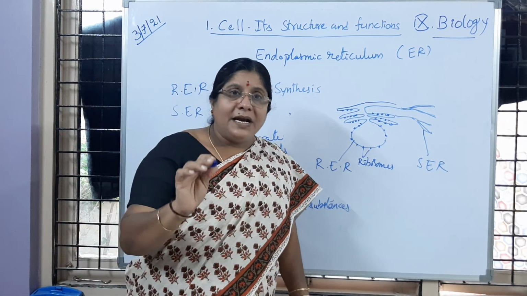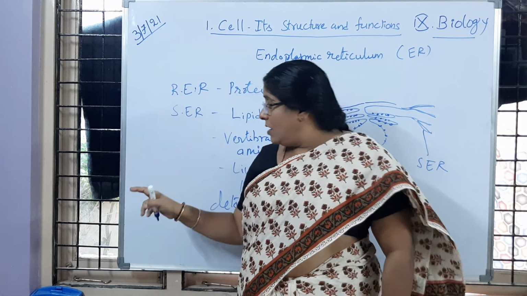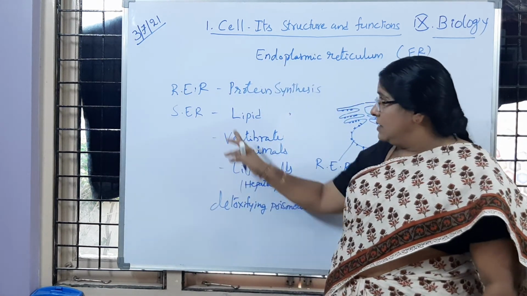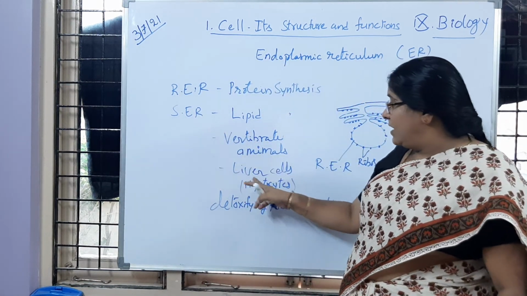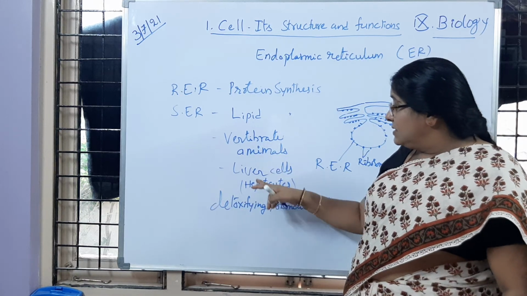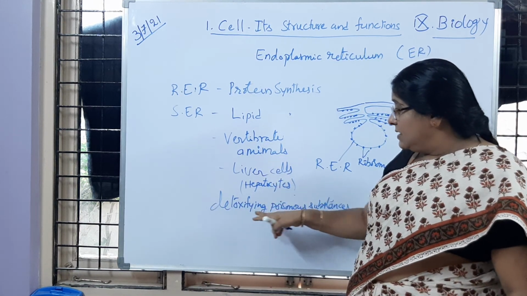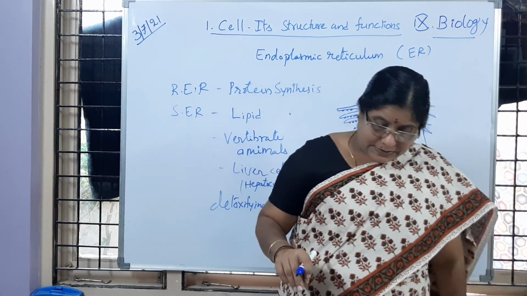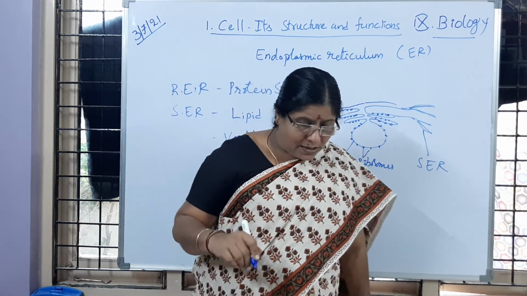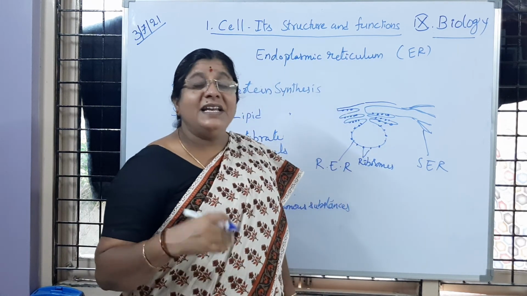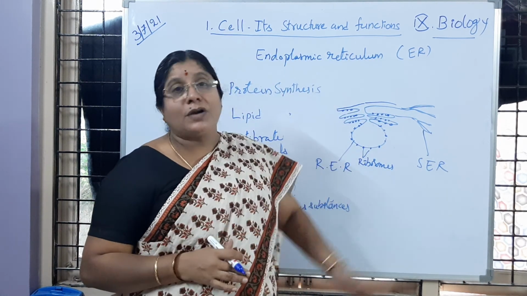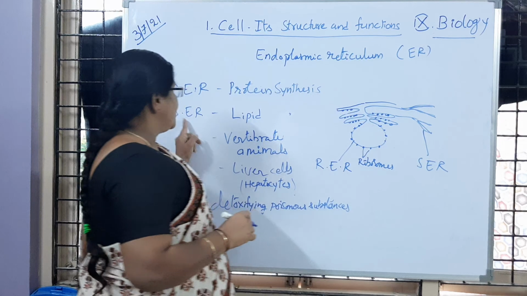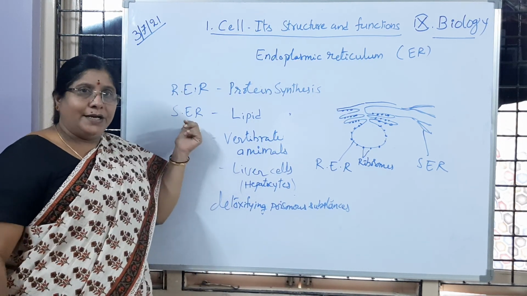So, in vertebrate animals, the liver cells have smooth endoplasmic reticulum, and they are going to help in detoxifying poisonous chemicals. Is it clear to you? Poisons or drugs or any other unwanted materials are getting neutralized. That is because of the smooth endoplasmic reticulum.